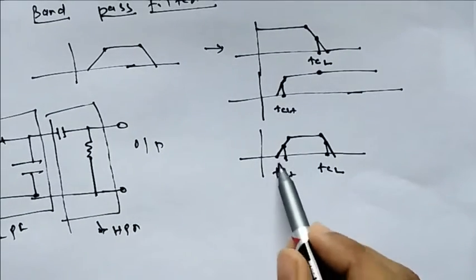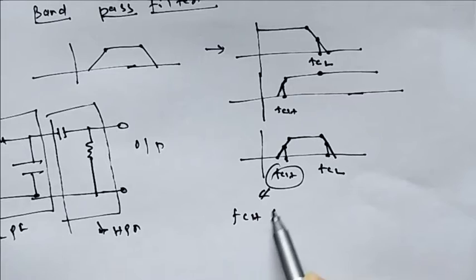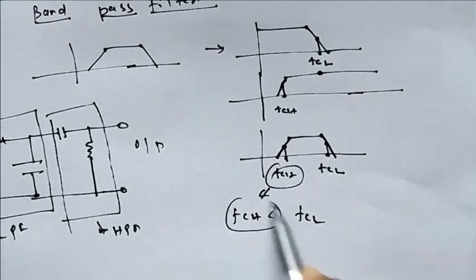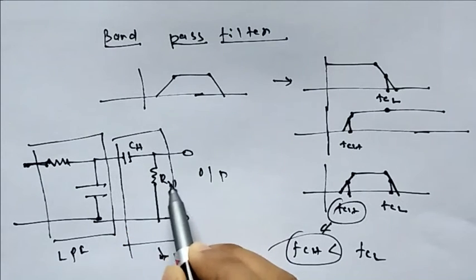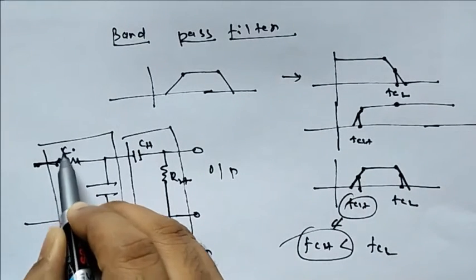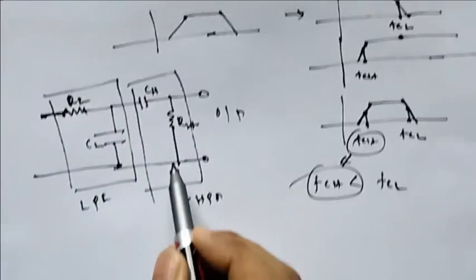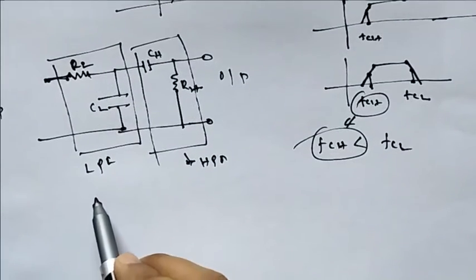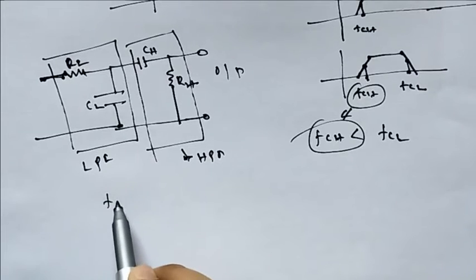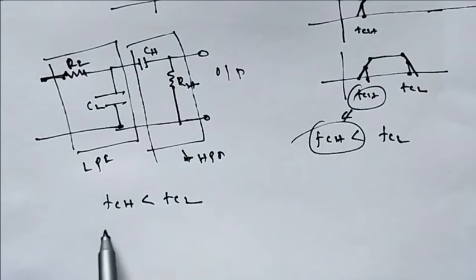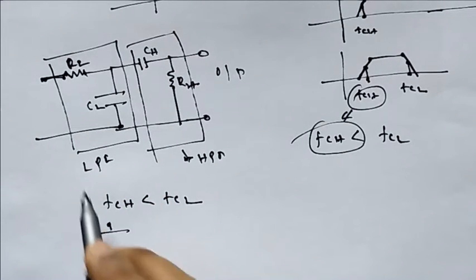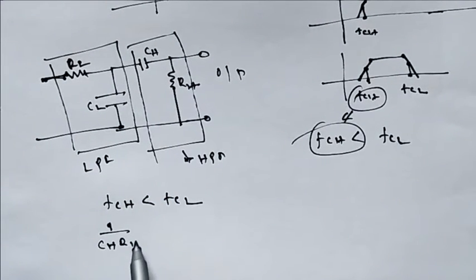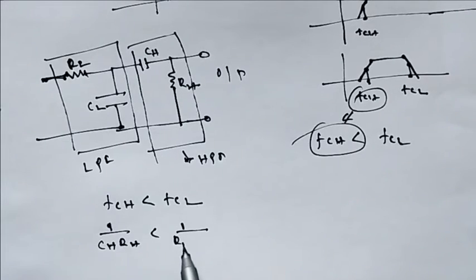And one point we need to keep in mind here is that FCH must be lower than FCL. If this is your CH and RH for high pass, and this is your RL and CL, it means FCH must be less than FCL, that is, 1 by CHRH must be less than 1 by RL and CL.